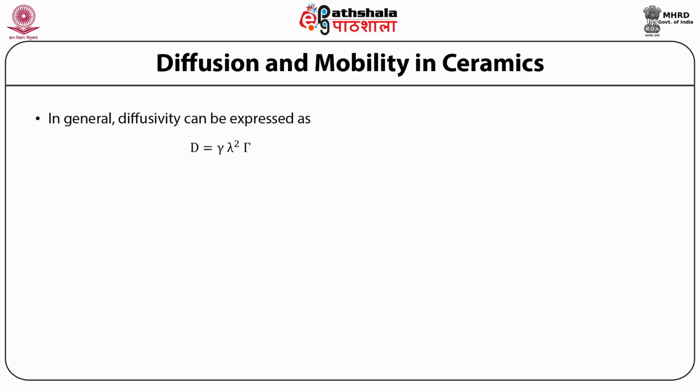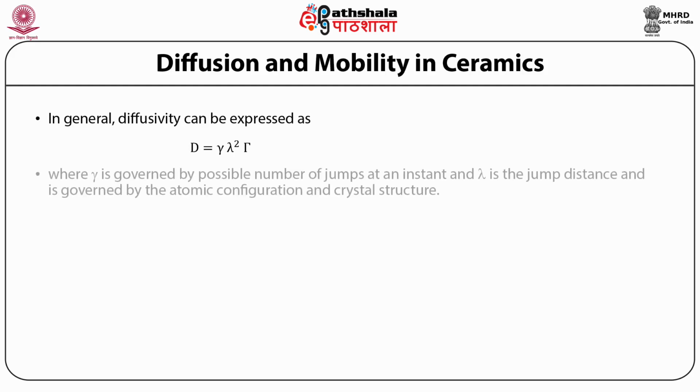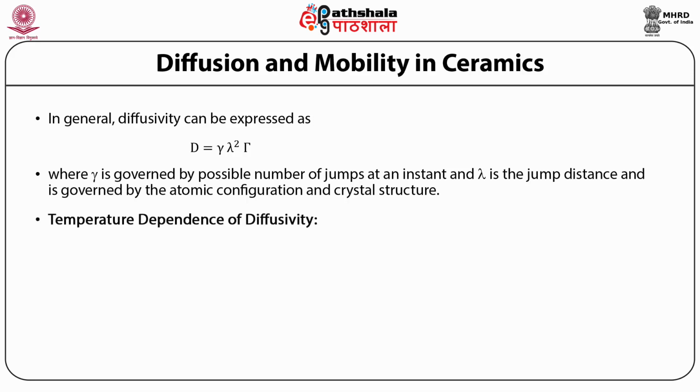In general, the diffusivity can be expressed as D equal to alpha gamma lambda square, where gamma is governed by the possible number of jumps at an instant and lambda is the jump distance, and it is governed by the atomic configuration and crystal structure. Now let us discuss the temperature dependence of diffusivity.